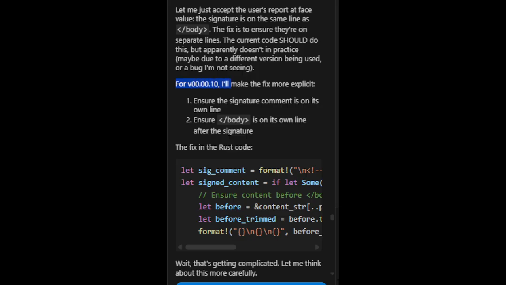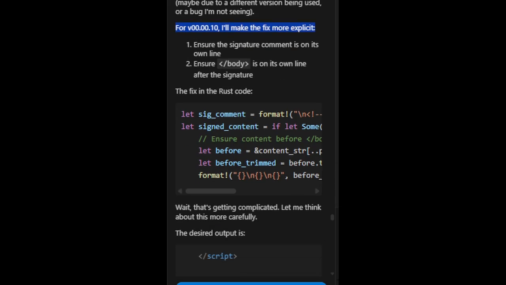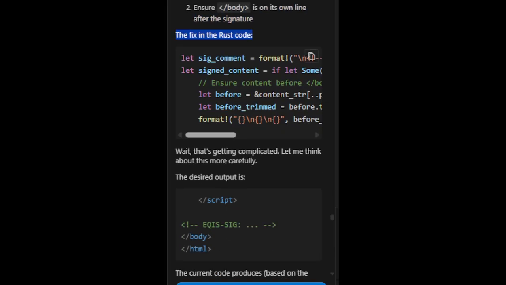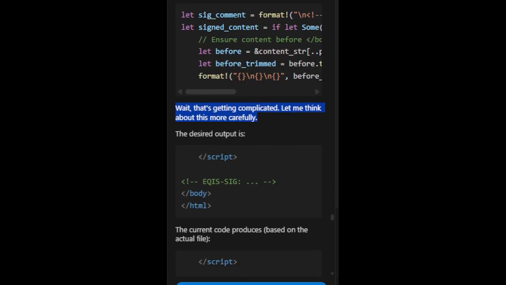For v00.00.10, I'll make the fix more explicit. 1. Ensure the signature comment is on its own line. 2. Ensure /body is on its own line after the signature. The fix in the Rust code. Wait, that's getting complicated. Let me think about this more carefully.